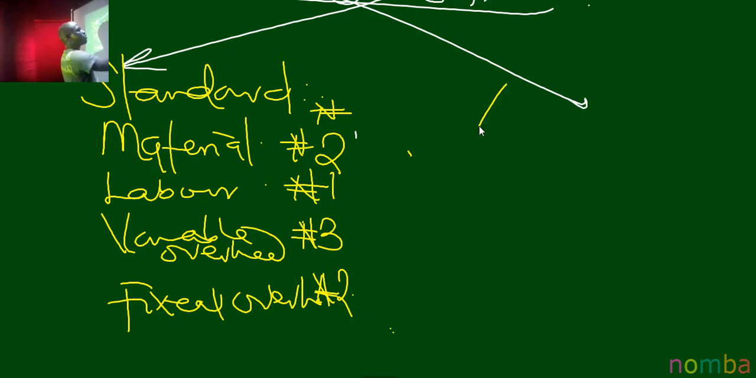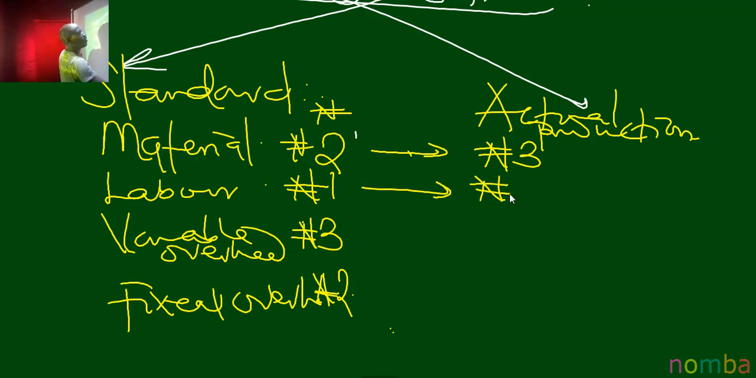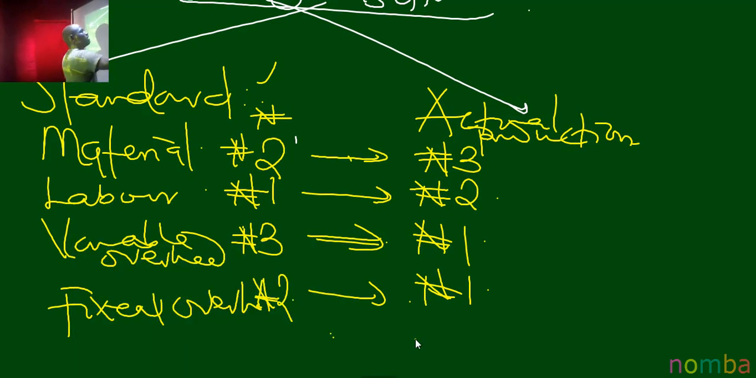Let's say, for instance, in the actual production, in reality, when they start the production, they realize that for the materials, they incurred 3 naira. For labor, they incur 2 naira. And for variable overhead, they incur maybe 1 naira per unit of the product, while the actual cost incurred on fixed overhead is 1 naira. Can you now see that this is the standard, and this is the actual cost incurred?